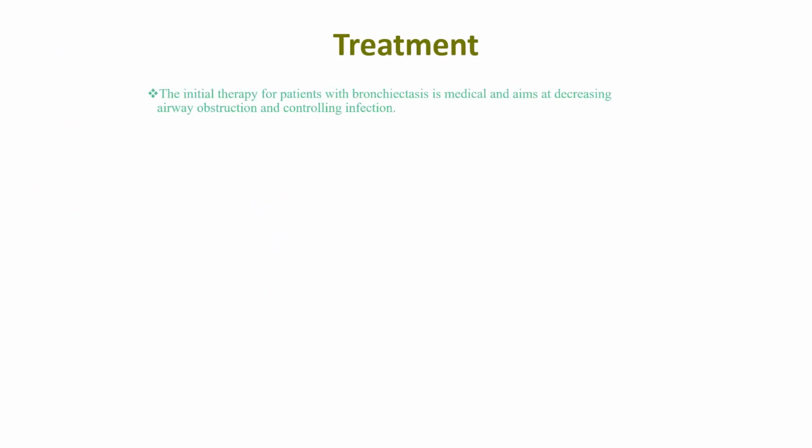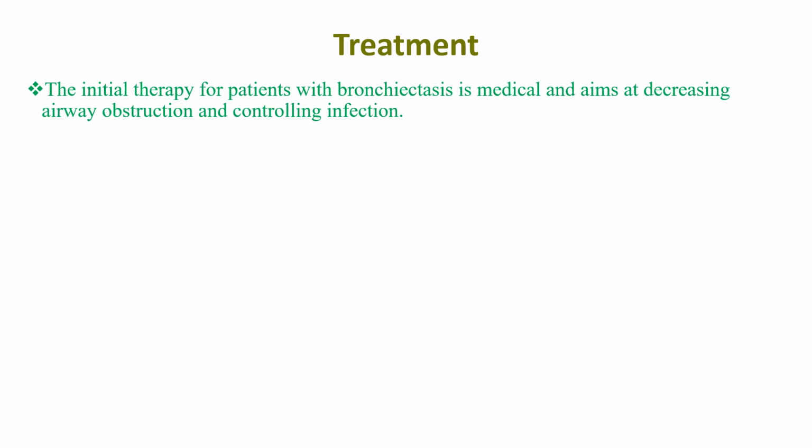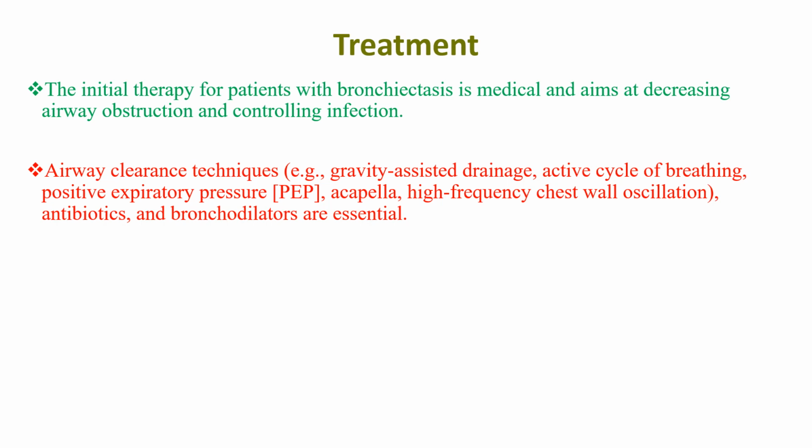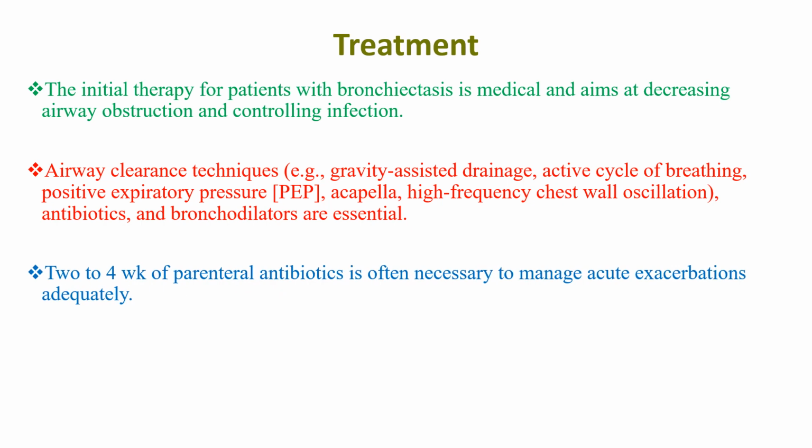When we come to treatment, the initial therapy for patients with bronchiectasis is medical, and the aim is decreasing airway obstruction and controlling infection. Airway clearance techniques, antibiotics, and bronchodilators are essential. 2 to 4 weeks of parenteral antibiotics is often necessary to manage acute exacerbation adequately.